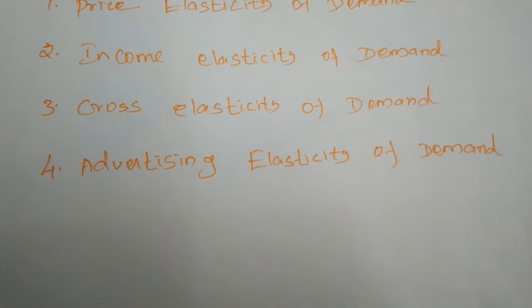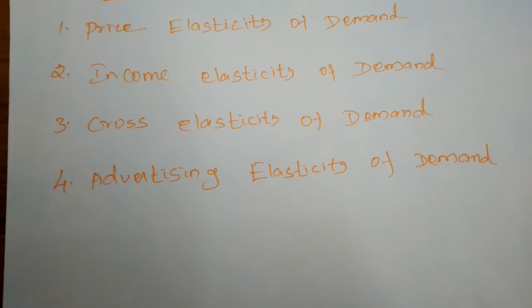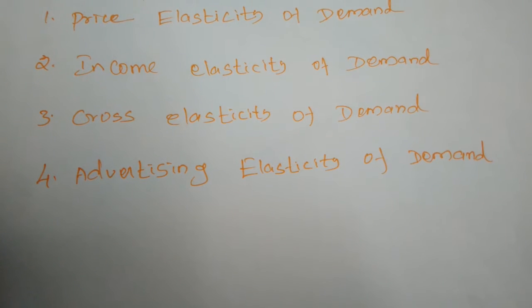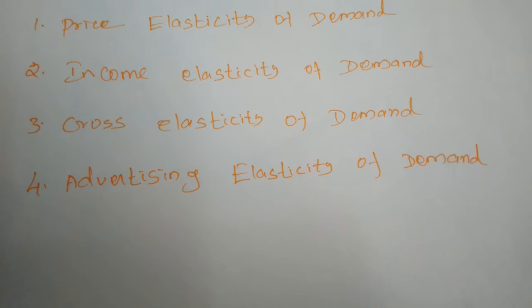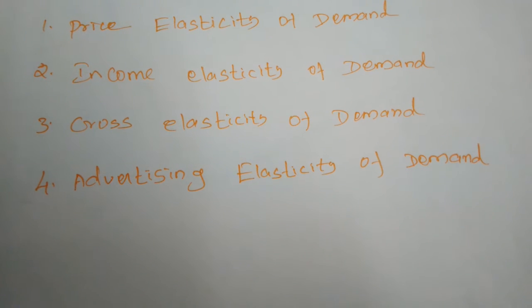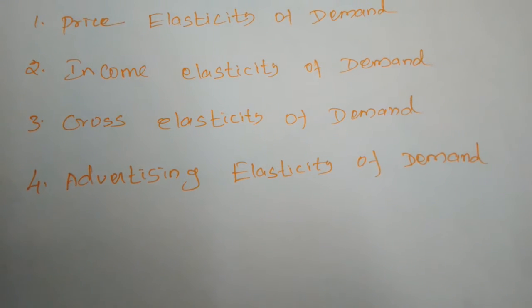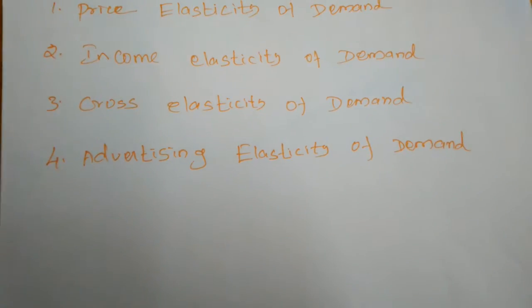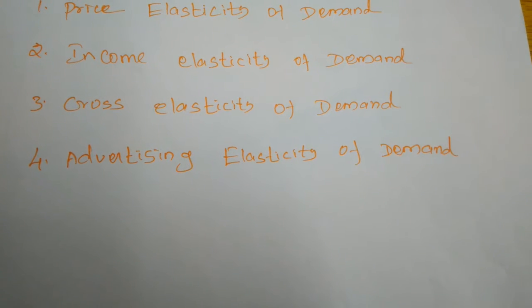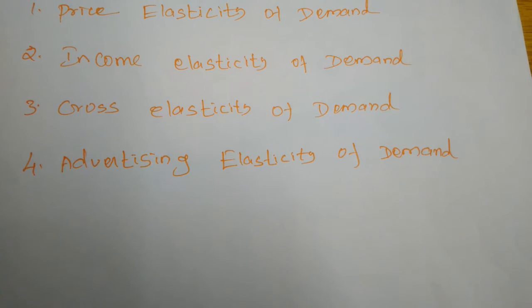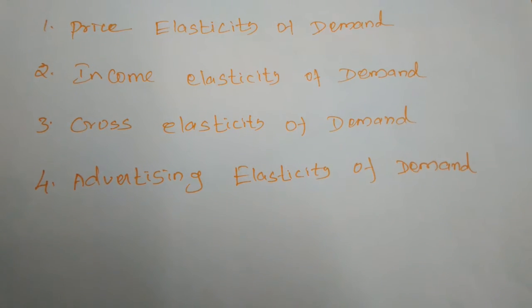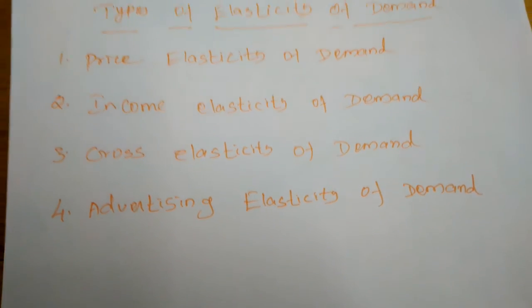On the basis of increasing the quantity or quality of the advertisement, the demand for that commodity will also increase. It is derived by dividing the proportionate change in demand by the proportionate change in advertising expenditure. So on the basis of the amount spent on the advertisement, the demand for that commodity will increase. That is called advertising elasticity of demand.